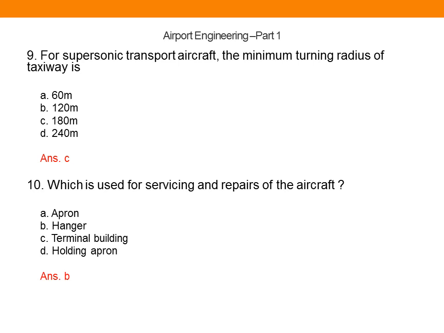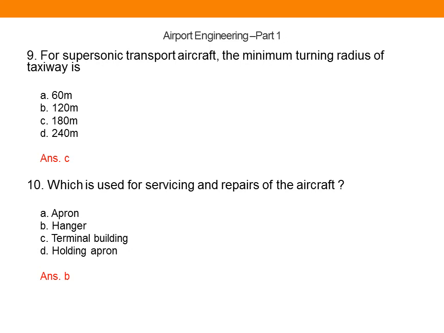The 10th question, which is used for servicing and repair of aircraft. There are 4 options: apron, hangar, terminal building and holding apron. So these are the different components in an airport. And apron is the area where an aircraft is parked for loading and unloading of passengers as well as baggages or cargo. And hangar is the component which is used to store the aircraft, as well as servicing and repairs are done for the aircraft.